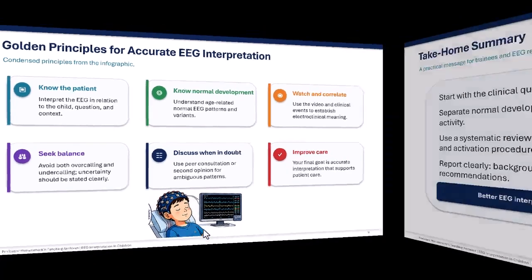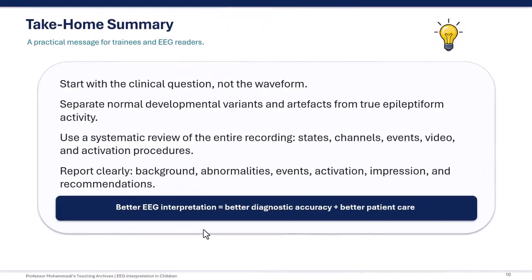Next slide, please. The take-home message is straightforward. Start with the clinical question, not the waveform. Separate normal developmental variants and artifacts from true epileptiform abnormalities. Review the entire recording systematically, including all states, all channels, clinical events, video, and activation procedures. Report clearly and clinically. Include the background, abnormalities, events, activation procedures, impression, and recommendations. Better EEG interpretation leads to better diagnostic accuracy and better patient care.